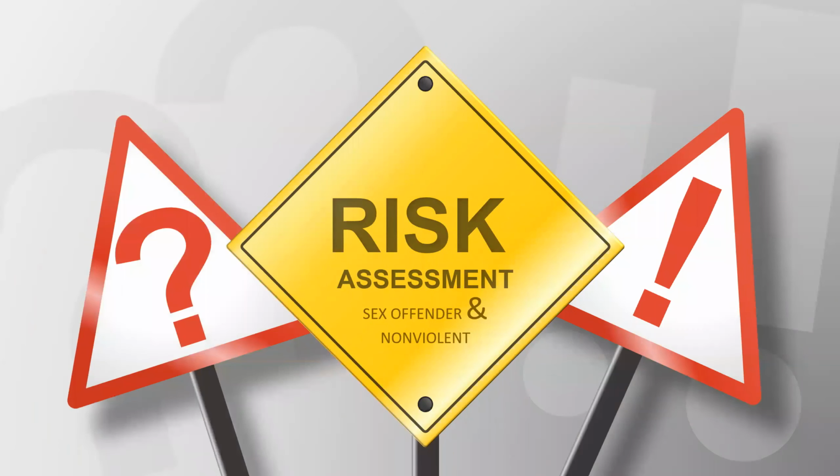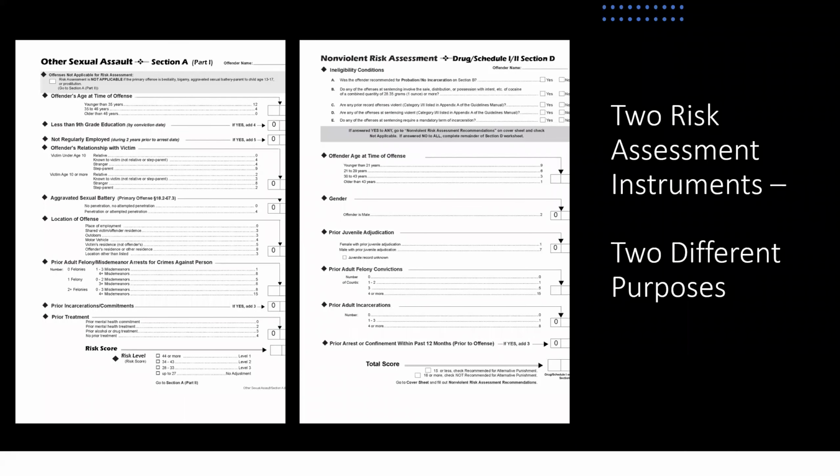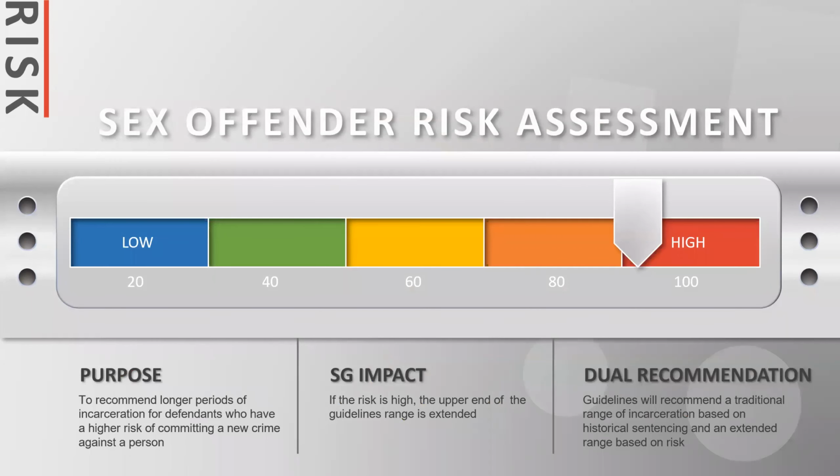In this video, we'll discuss the two risk assessment instruments, the sex offender risk assessment and the nonviolent risk assessment instrument. The two instruments have two different purposes. The sex offender risk assessment identifies those offenders who are more likely to commit a new crime against a person.